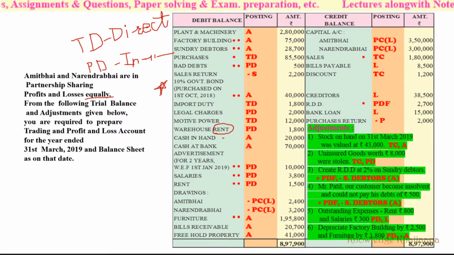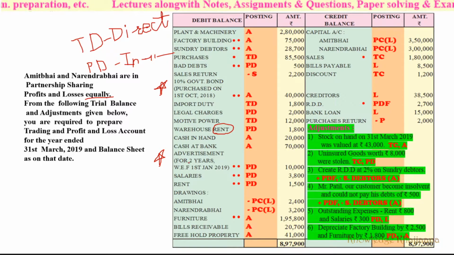Remember this. Then cash in hand, asset; cash at bank, asset. Then advertisement for 2 years with effect from 1st January 2019. Again, this is a hidden adjustment. Look at this properly. Advertisement expenses of rupees 10,000 have been paid for 2 years.